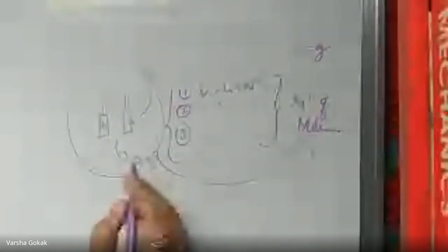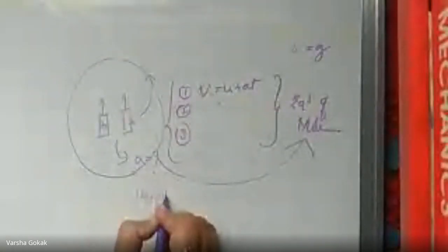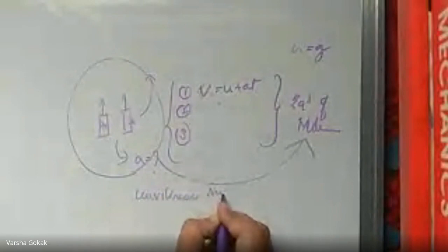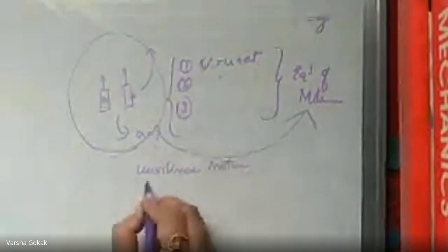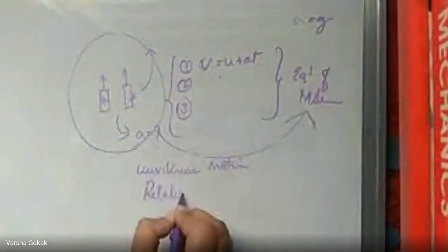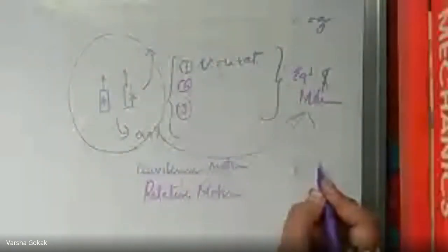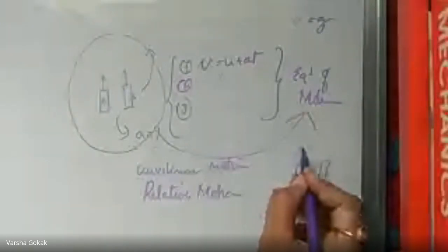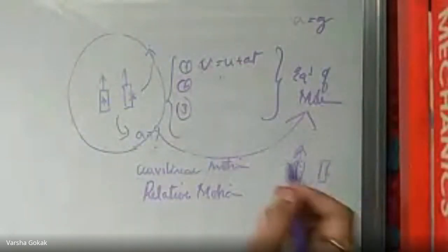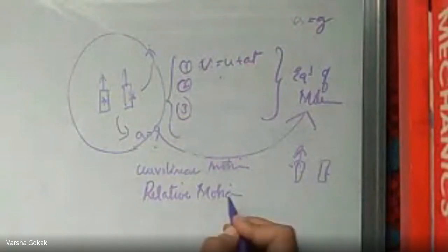Apart from this, we will be studying curvilinear motion. Then you have relative motion. Have you studied relative motion? One with respect to the other, train A and train B. With respect to train B, the speed of this one will be given. So that comes under relative motion. So relative motion and its numericals are there.